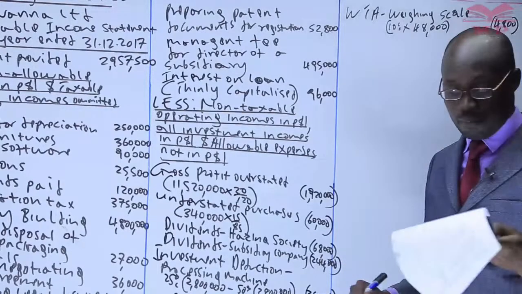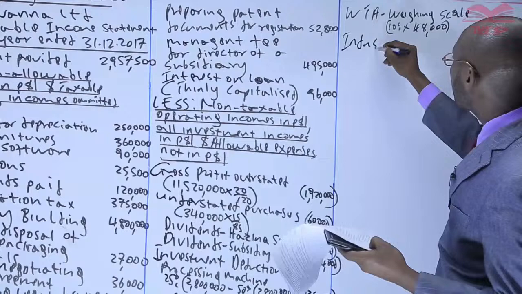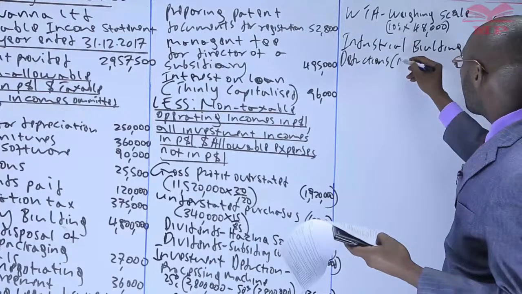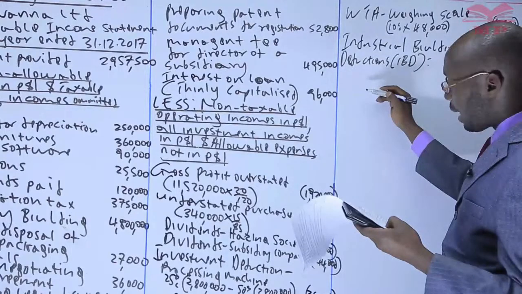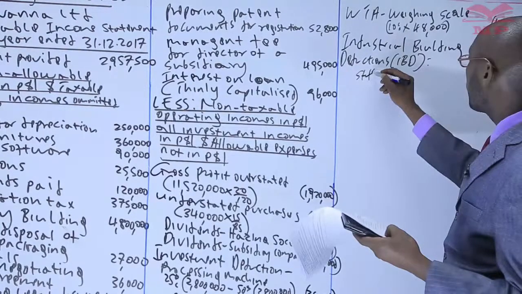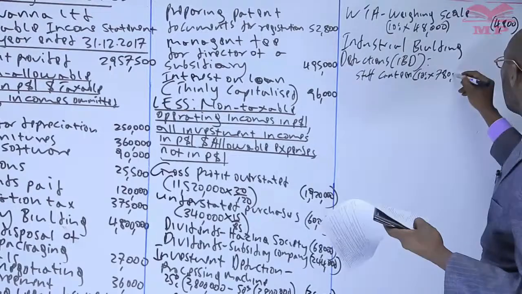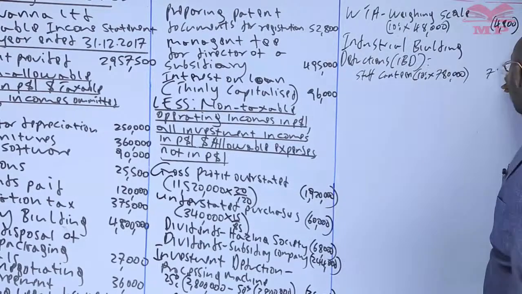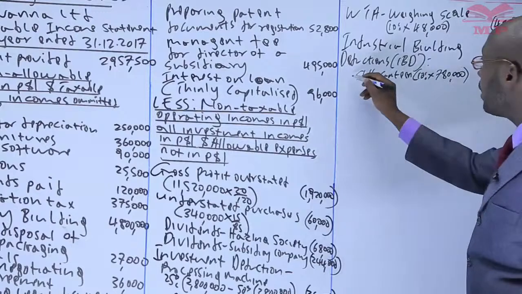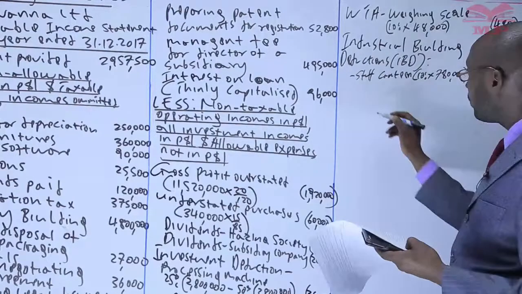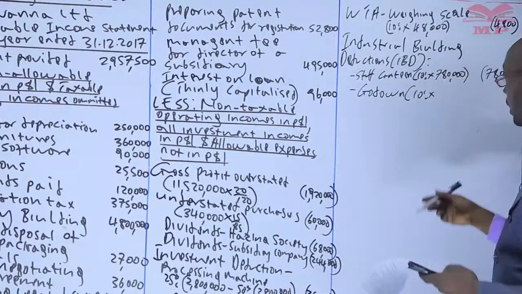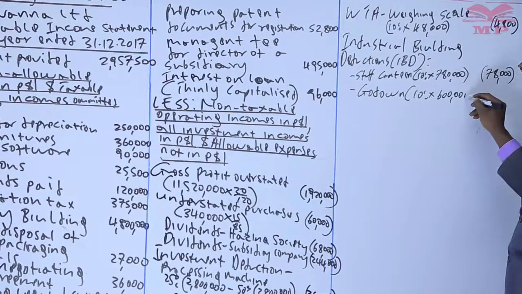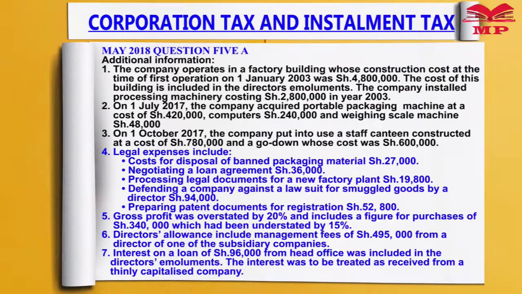So, industrial building deduction, what we call IBD, we start with the first one, staff canteen. So that is 78,000. The other one is the go-down, 10% of 600,000, that is 60,000. So for point number 3, done.